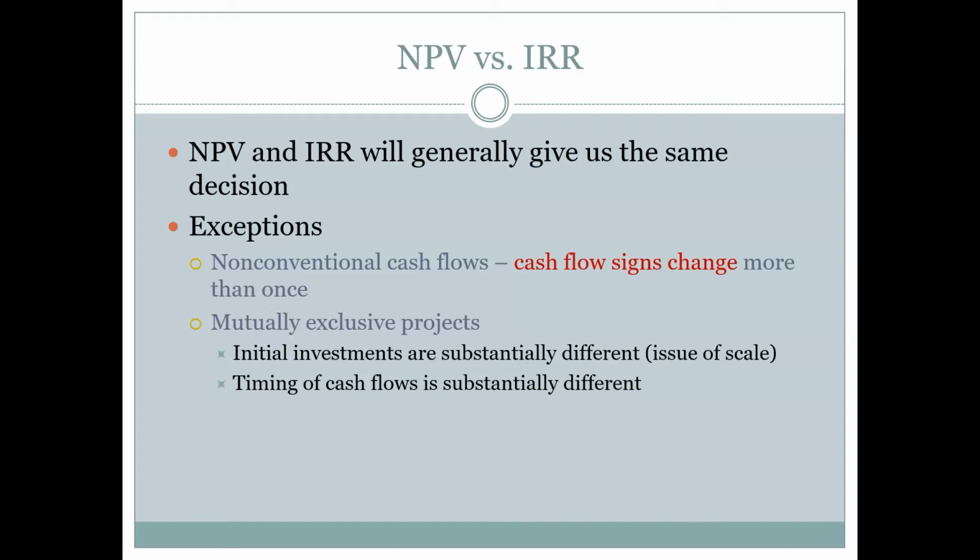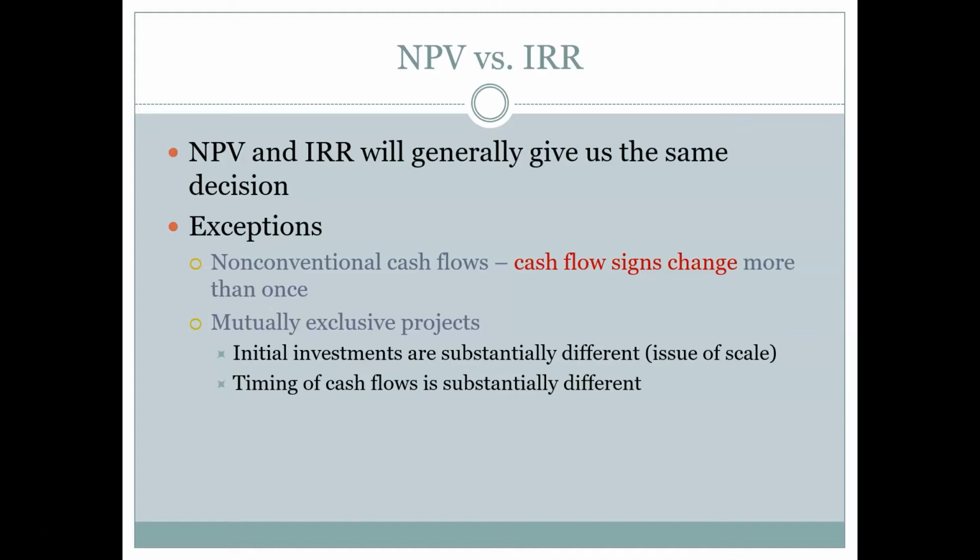That's a cash flow sign change, where we go from negative to positive to negative to positive. If that happens more than once, say because we have an investment and then years of positive cash flows and then a negative, say, cleanup cost if we're running a mine, that's non-conventional cash flows. In this case, the internal rate of return rule doesn't work.